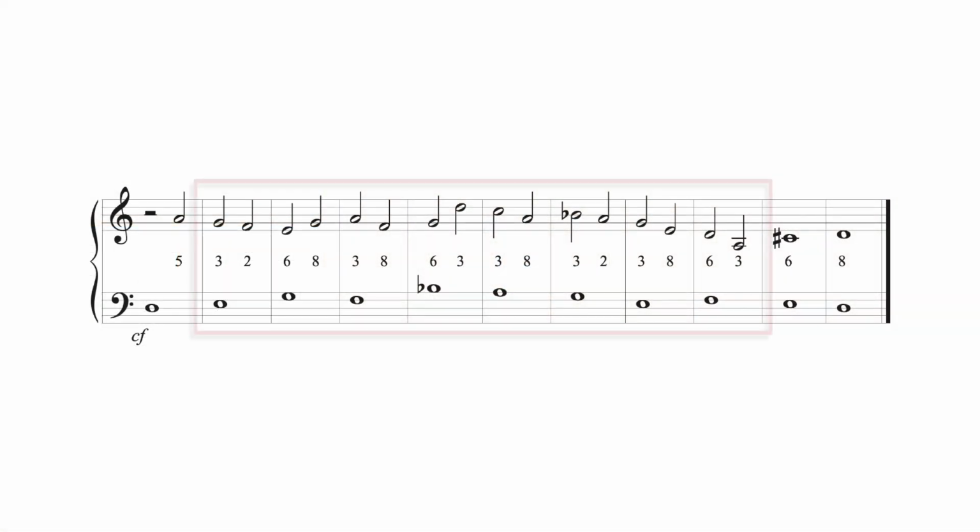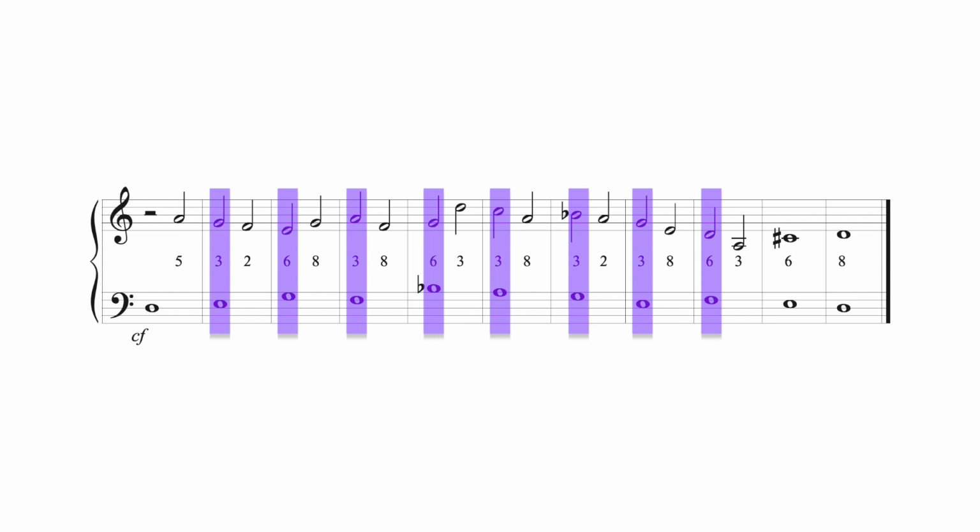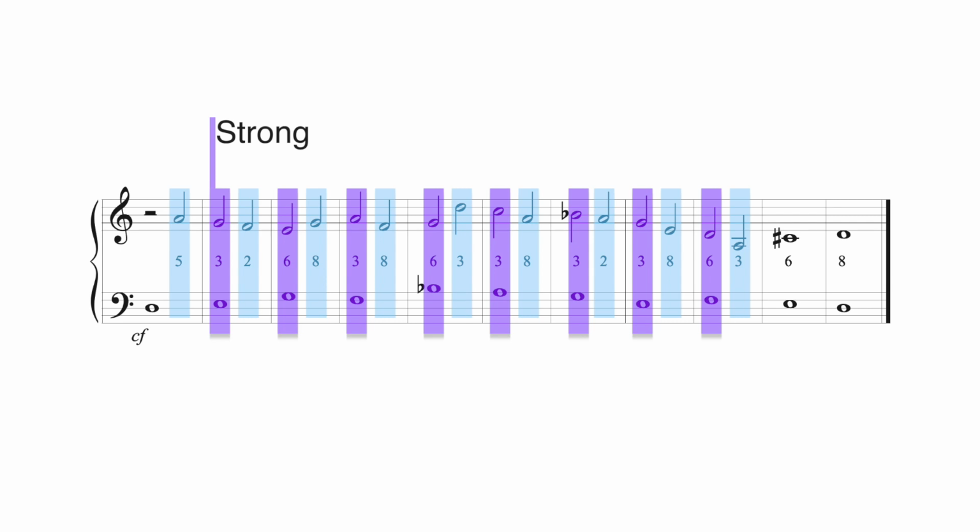Aside from those exceptions, the rest of the second species example must feature that 2-to-1 ratio, with notes in the countermelody alternating between those that happen at the same time as a cantus firmus pitch change and those that happen between changes of the cantus firmus. The notes in the countermelody that coincide with changes in the cantus firmus are said to occur on strong beats, whereas those that come between cantus firmus changes are said to occur on weak beats.